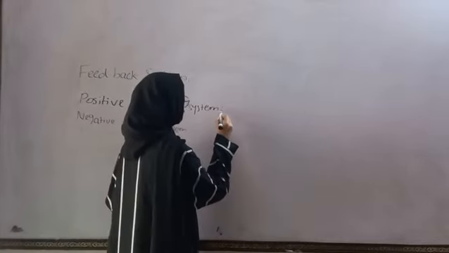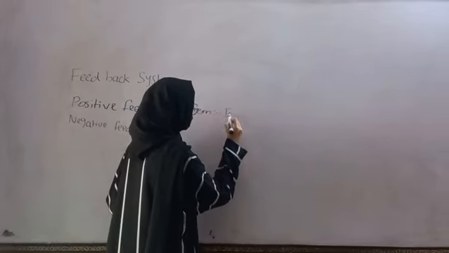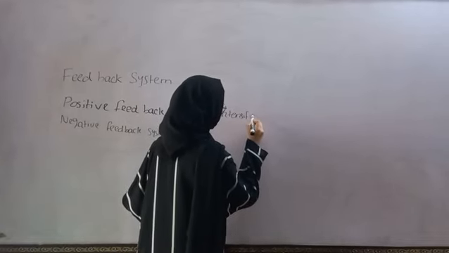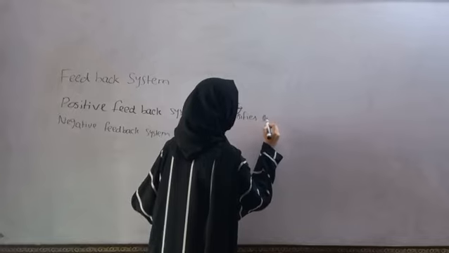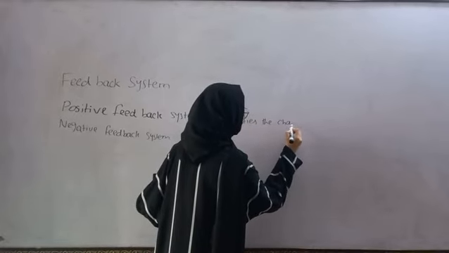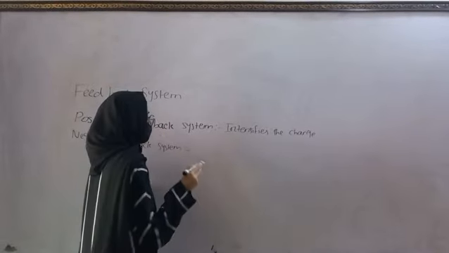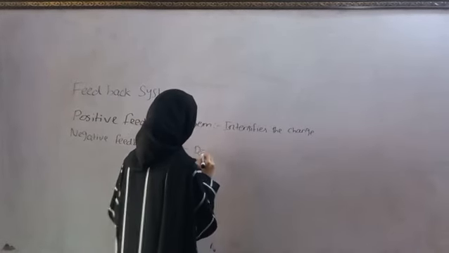Positive feedback system intensifies the change, whereas negative feedback system decreases the change.